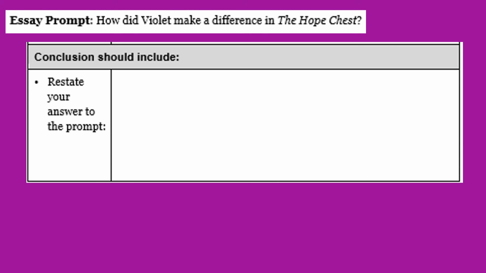Essay prompt. How did Violet make a difference in the Hope Chest? The last paragraph is going to be your conclusion, and it should include you restating your answer to the prompt. Here's one example. You do not need to use this exact example, but it can help you if you're not quite sure. As you can see, without Violet, the amendment blank and women might not blank. You can use that to help end your essay. Great job.